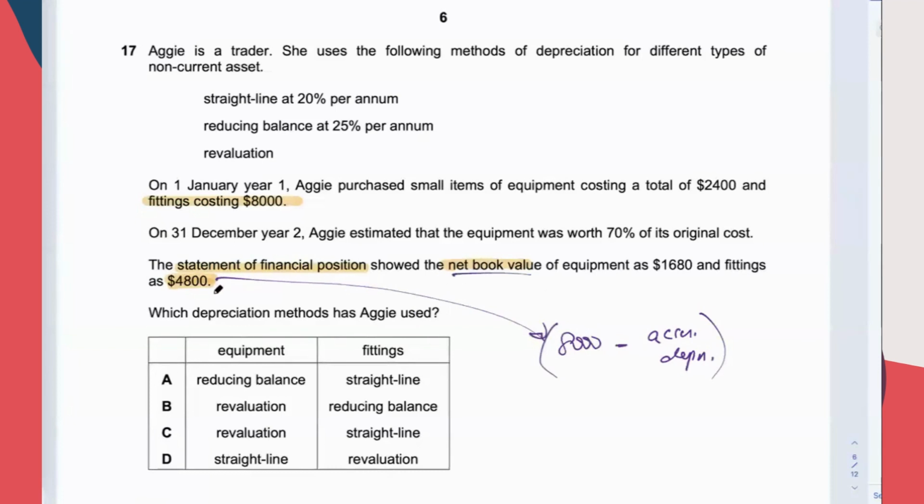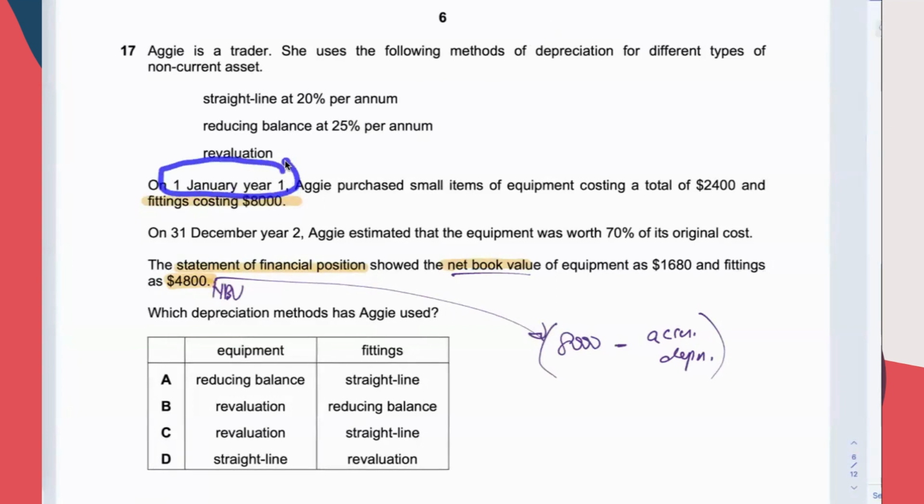Now look at the timeline. At the beginning of year 1, she bought these two things, and this is the end of year 2. That means there has been a 2-year period.